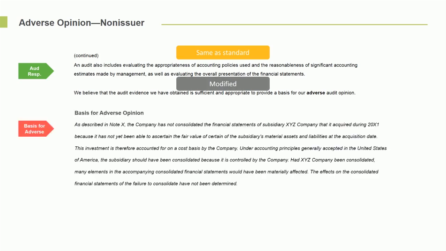Then we have the basis for the adverse opinion. And it says, as described in Note X, the company did not consolidate a financial subsidiary that it had acquired because it had not yet been able to ascertain the fair value of certain subsidiary material assets and liabilities. This investment is therefore accounted for by the cost method. Under accounting principles generally accepted in the United States, they should have consolidated it. Had it been consolidated, it may have had a material effect. The effect of the consolidated statements for failure has not been determined. That's clearly a brand new paragraph that's been added.